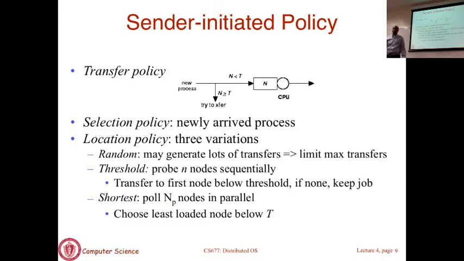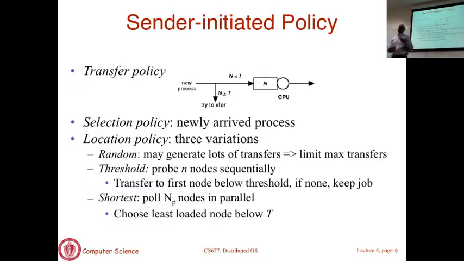Selection policy. You can have any number of selection policies, but here we are assuming a non-preemptive world. Non-preemptive basically says I can only take newly arrived tasks which have not yet begun executing and send them somewhere else. I'm not taking an executing process and moving it, because that involves process migration, which is more complicated.